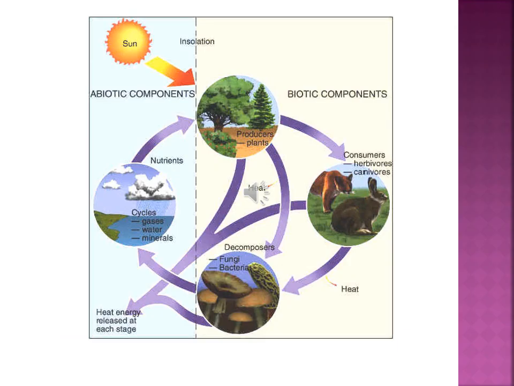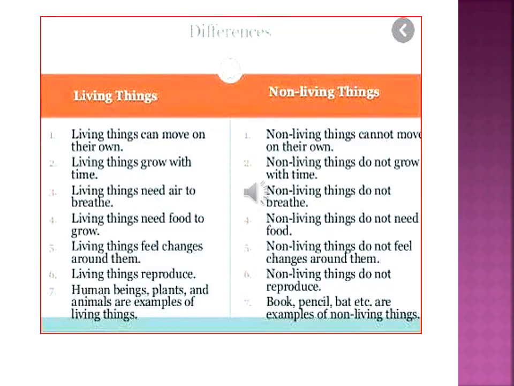So, in the previous slide, what are abiotic and biotic components? You can see in this diagram that they are both related to each other, between living things and non-living things. You know that living things can move but non-living things can't move. Living things grow, non-living things do not grow. Living things need air, non-living things do not breathe. So these are the differences by which you can easily recognize which are the living things and which are the non-living things. I hope you understand this simple chapter.